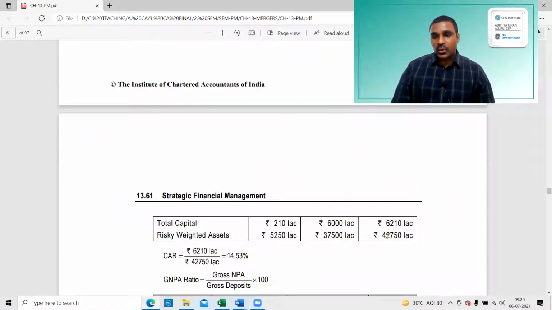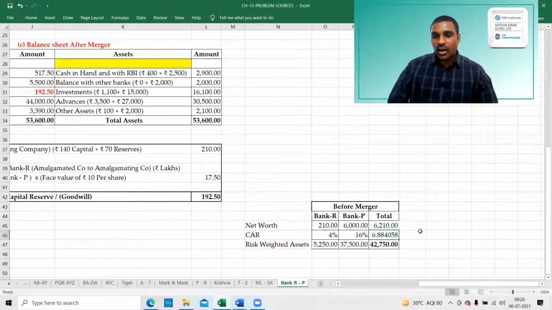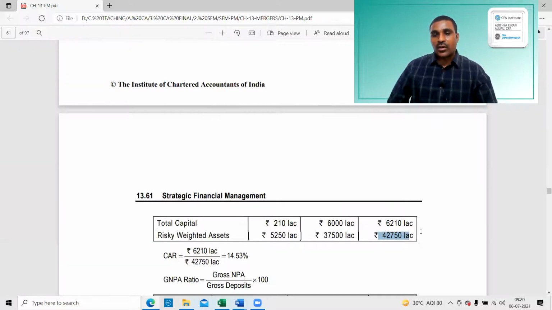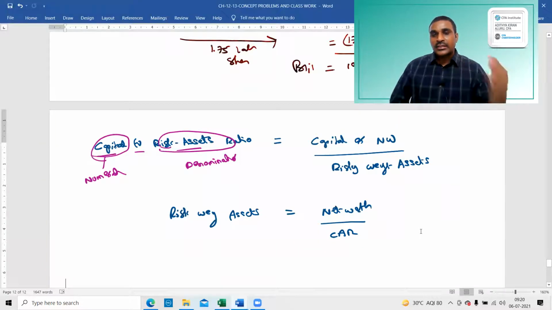Compare this 42,750, the total risk-weighted assets, and 6,300. Now how will you calculate the formula? How did we calculate risk weighted assets? Net worth divided by CAR. Look at this calculation: CAR is equal to net worth divided by risk weighted assets. Therefore, risk weighted assets is equal to net worth divided by CAR.